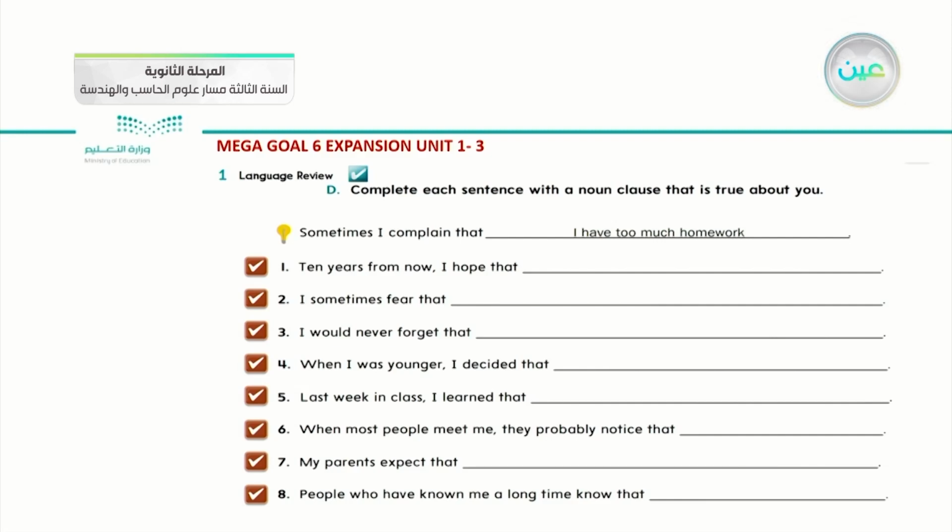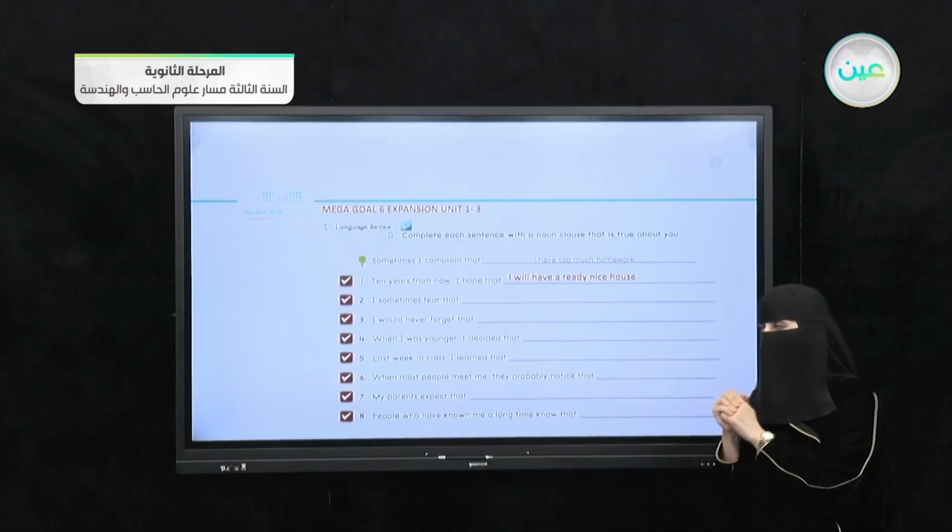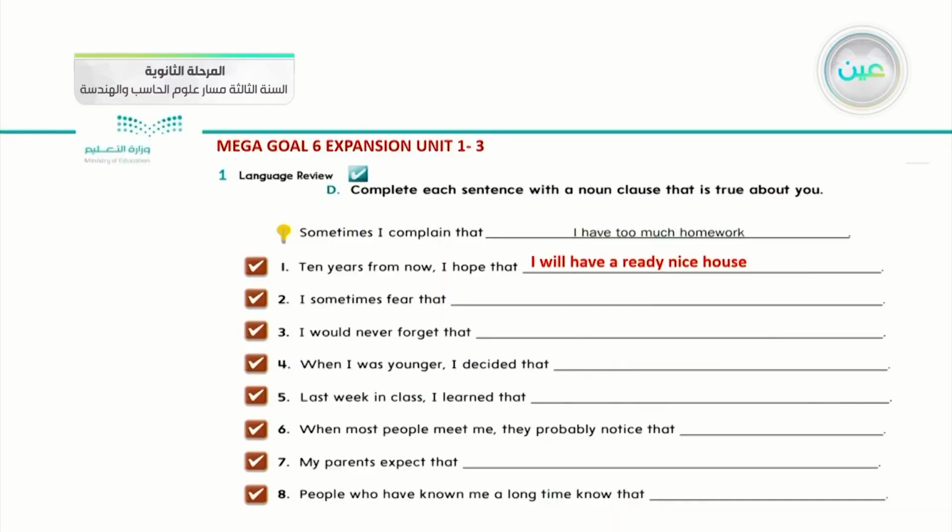Number 2, 10 years from now, I hope that I will have a really nice house. What do you think? Also, this is the first situation. They mentioned using noun clauses with that. Number 3, I sometimes fear that. Fear what?